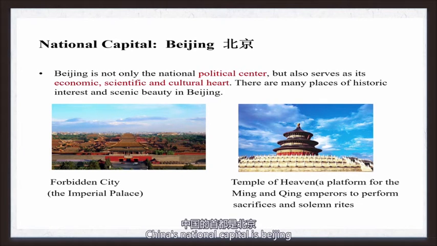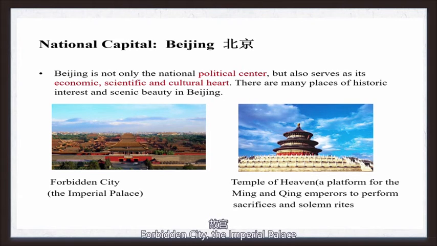China's national capital is Beijing. Beijing is not only the national political center, but also serves as its economic, scientific, and cultural heart. There are many places of historic interest and scenic beauty in Beijing, such as